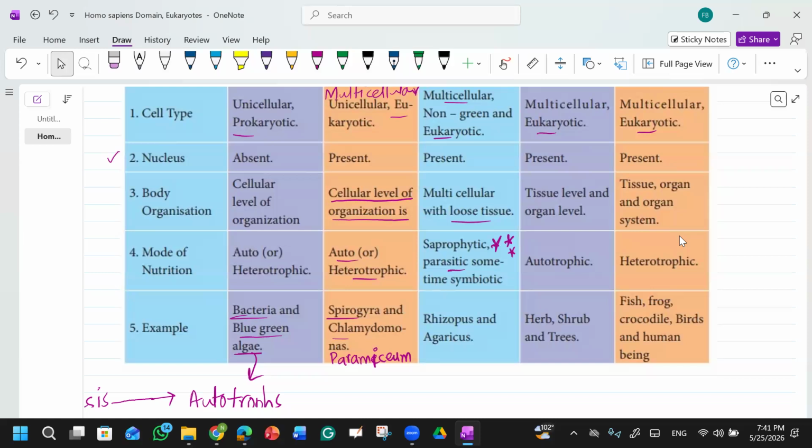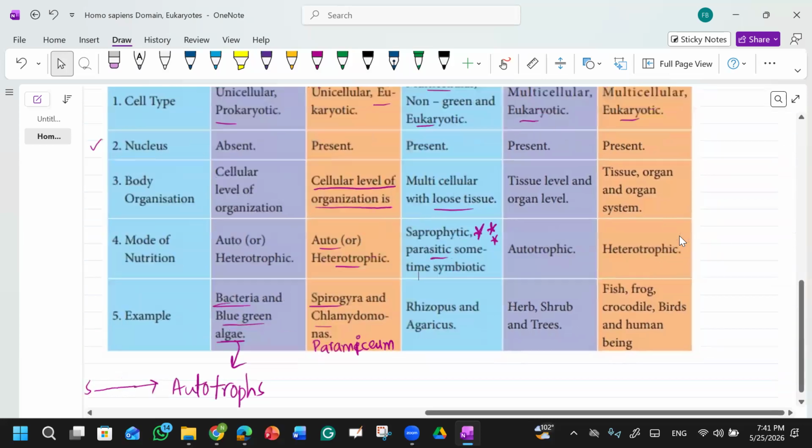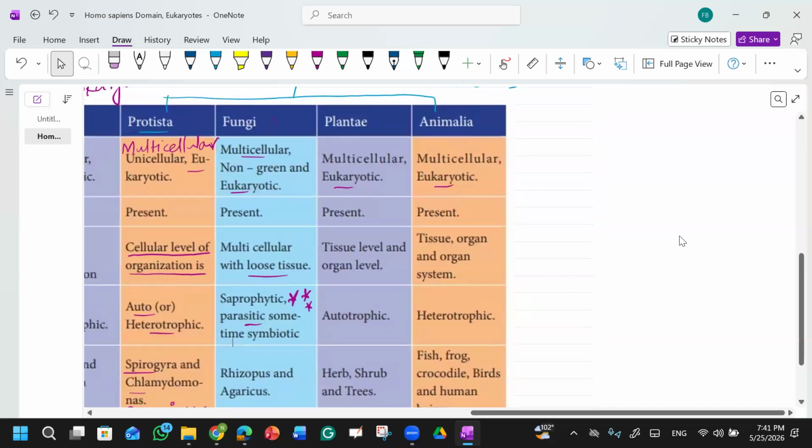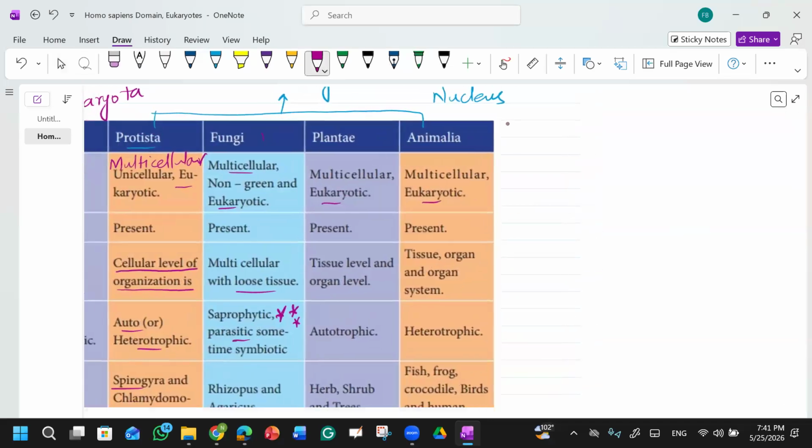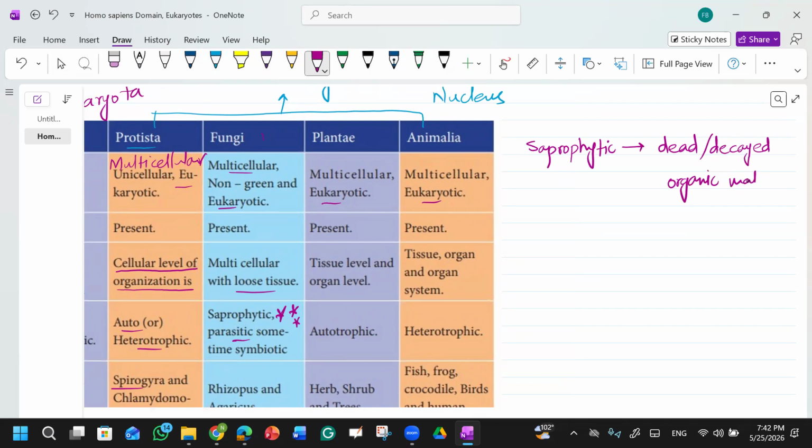They take nutrients from dead or decayed organisms, like dead trees or dead bodies. Saprophytic means that they take food from dead organisms or decayed organic matter, like from the soil.